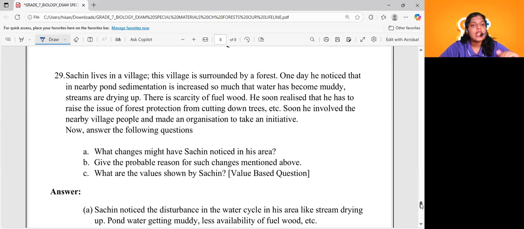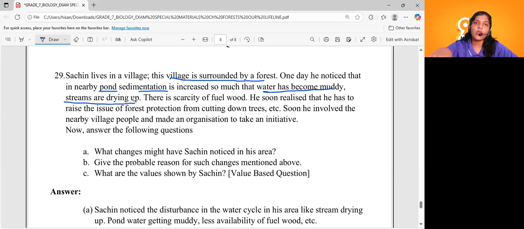following questions. Let's see. Sachin lives in a village. Question number 29. Sachin is a student like you. He lives in a village. The village is surrounded by forest. One day, he noticed that in the nearby pond sedimentation has increased so that the water becomes more muddy, and streams are drying up.